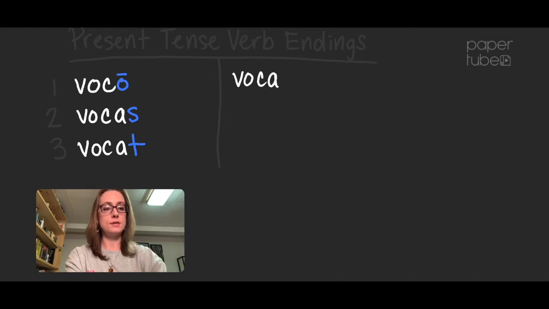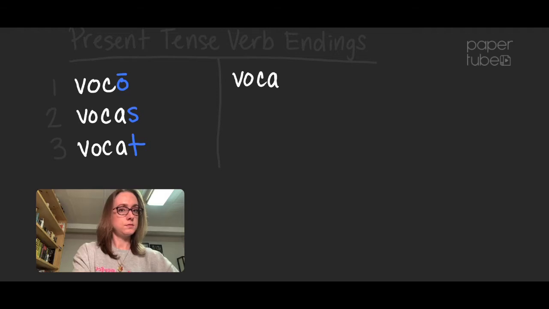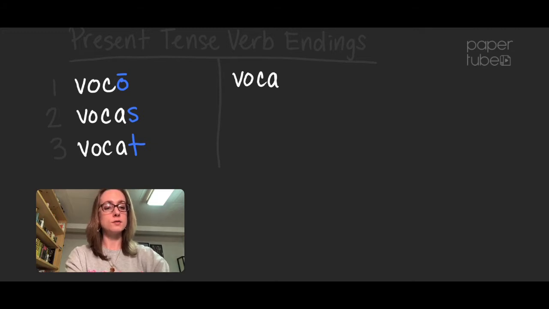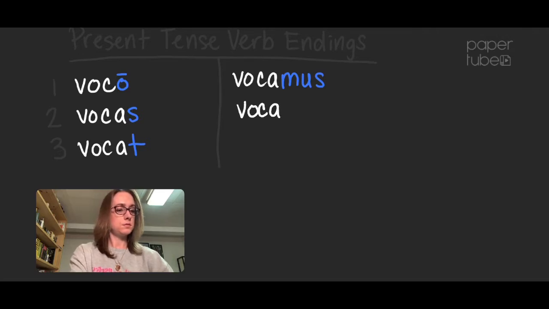So I'm just writing down this example verb, vocare, to call, with the different verb endings on it. There we go. So I have voco, vocas, vocat, vocamus, vocatis.